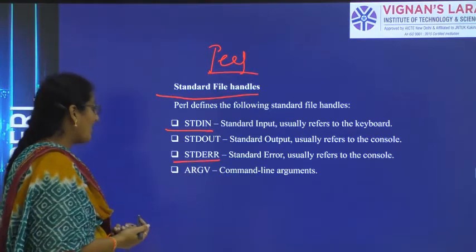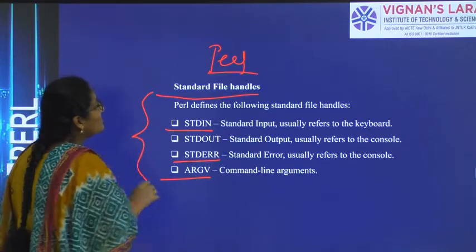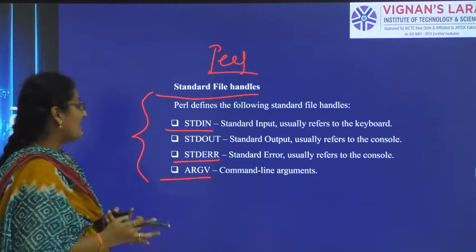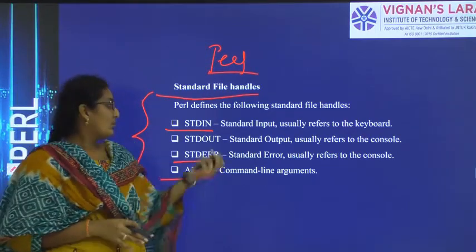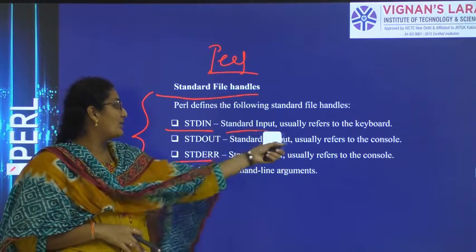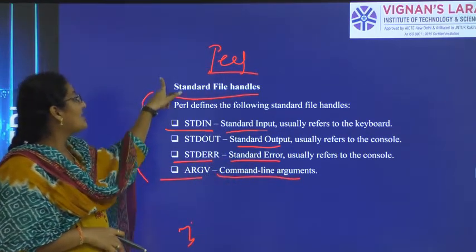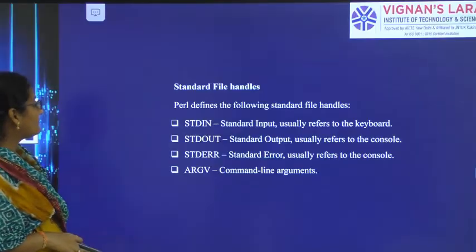STDERR, standard error. ARGV, command line arguments. These are the standard file handles in Perl programming: standard input, standard output, standard error, command line arguments.